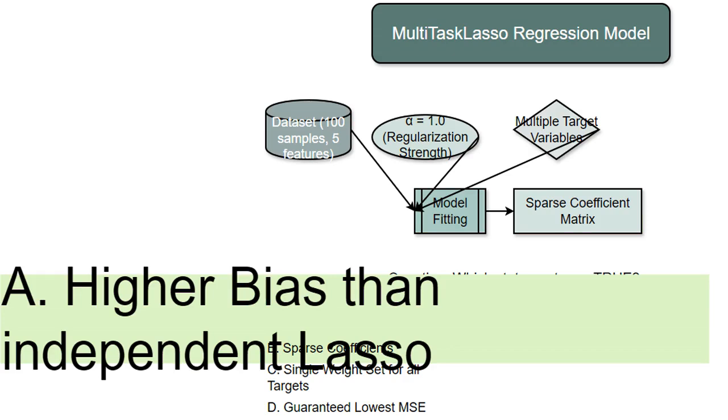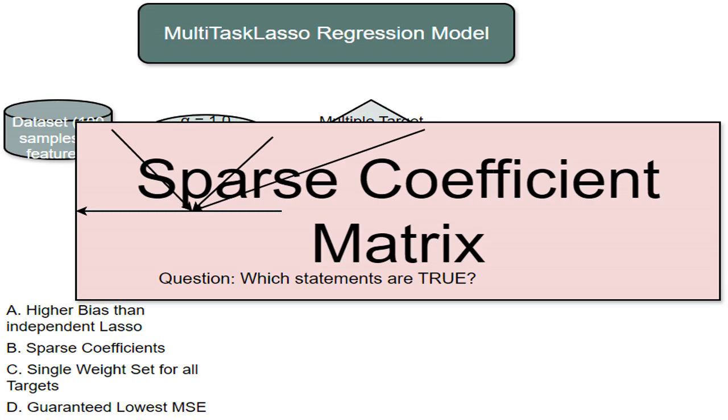The core of the MultiTaskLasso model is that it uses one set of weights to predict all of my target variables. It doesn't create separate models for each target, instead, it cleverly shares information between them. Because I'm sharing weights across all targets, I anticipate a higher bias compared to if I trained individual lasso models for each target variable. The shared weights restrict the model's flexibility.